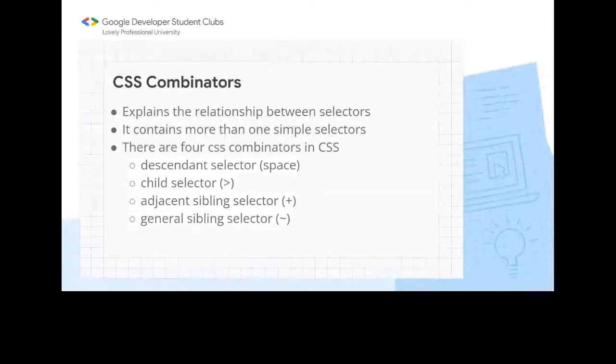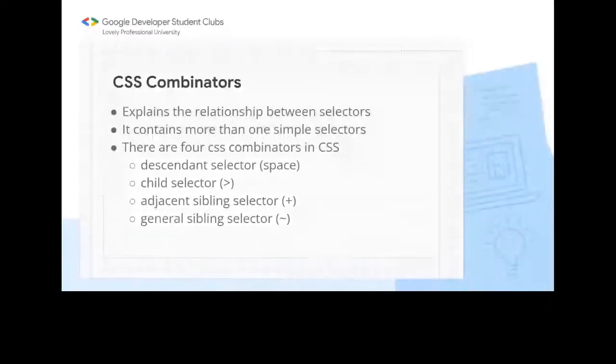Four types of CSS combinators. These are very useful for us. So we have the descendant selector, that is just a space. This is very popular, we use this most, most people use this. And the others are also beneficial, so according to your need, these all are beneficial.